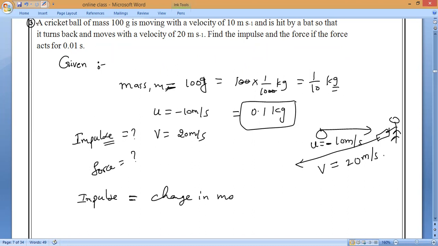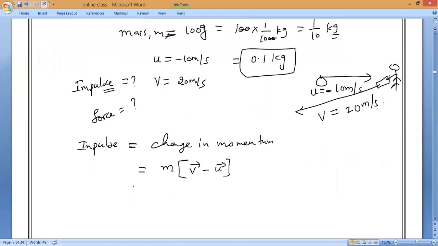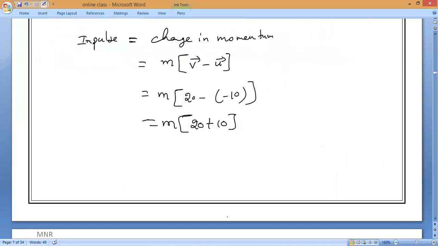Okay. So change in momentum means what? Mass into final velocity minus initial velocity. Okay. So mass into final velocity 20 minus initial velocity minus 10. So what answer will come? You have to tell me. 20 minus into minus is plus 10. So mass is equal to how much? Already we know mass is equal to 0.1, into 30. So 30. Yes, which is equal to how much?